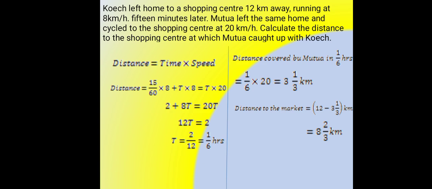Coach left home for a shopping center 12 km away, running at 8 km per hour. 15 minutes later, Mutua left the same home and cycled to the shopping center at 20 km per hour. Calculate the distance to the shopping center at which Mutua caught up with Coach.